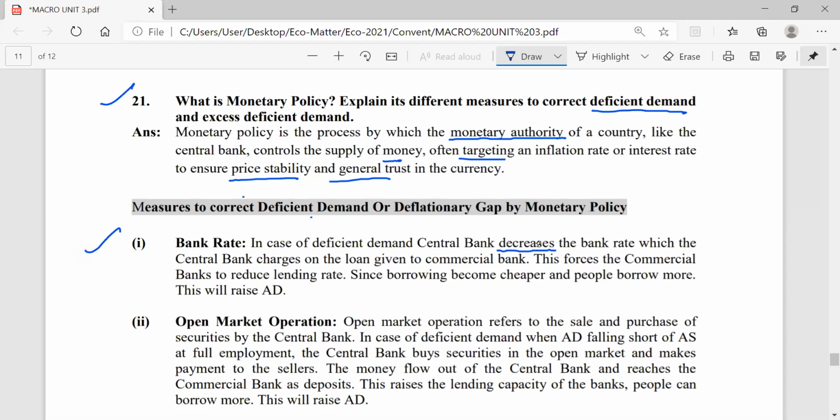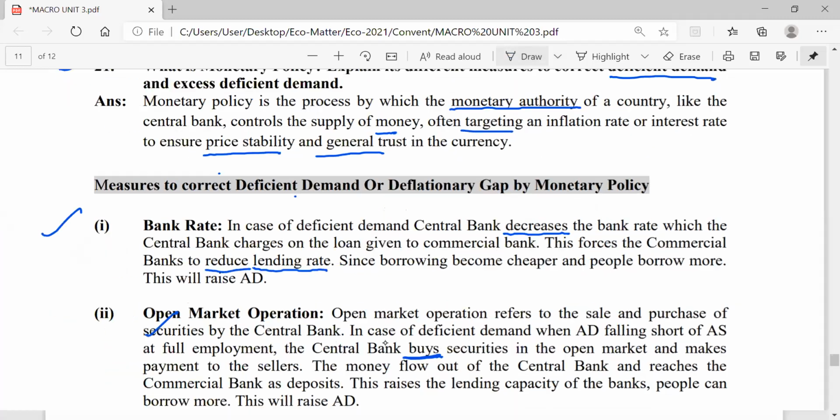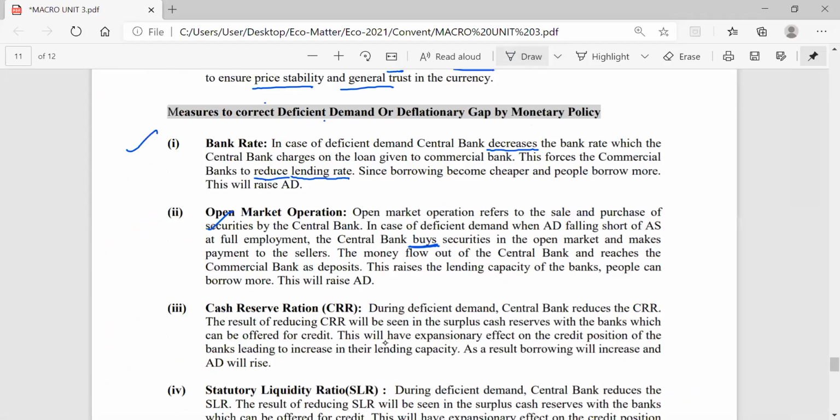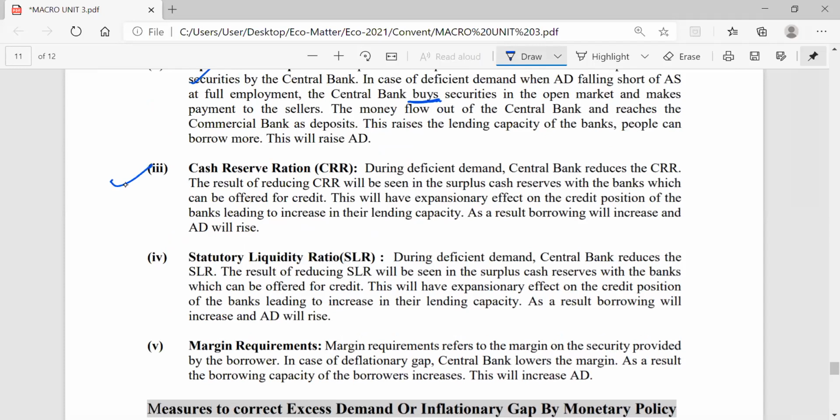When the bank rate decreases, what effects will you get? Your lending rate will also reduce, so people can buy more. Next, open market operation. In open market operation, the RBI will buy securities. Look at this word, buy. You can read this at your home also. Next one is cash reserve ratio. I have told you that a certain percentage has to be reserved at RBI. So RBI should decrease this cash reserve ratio. SLR also decreases and margin requirement also decreases.